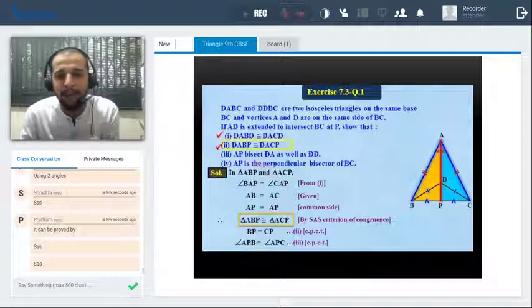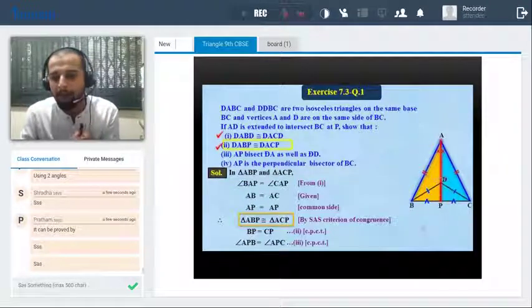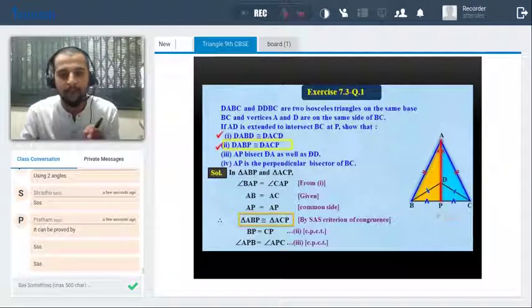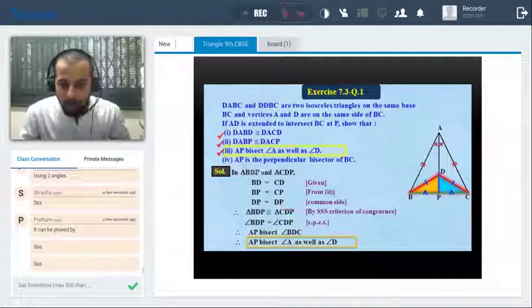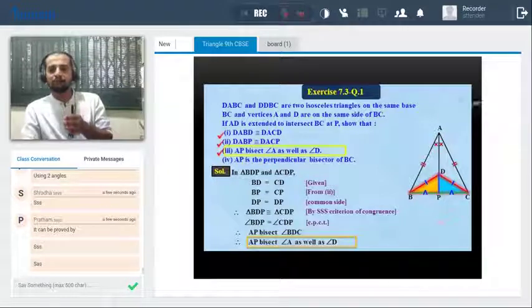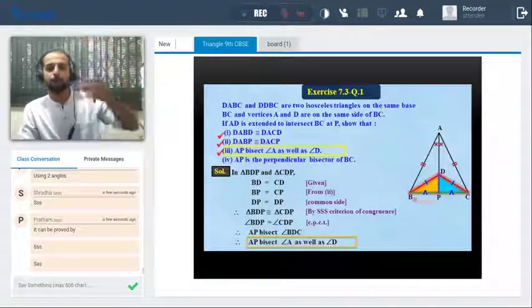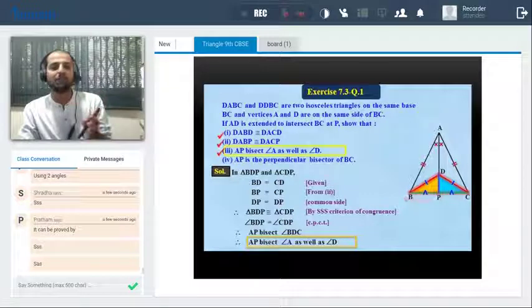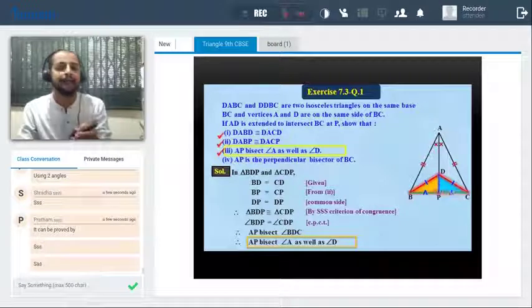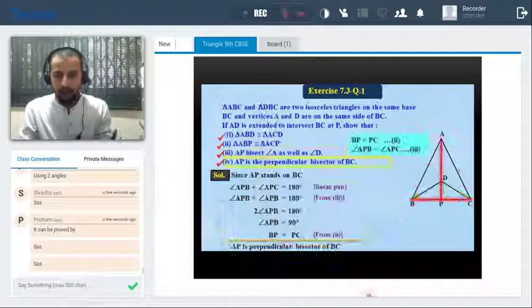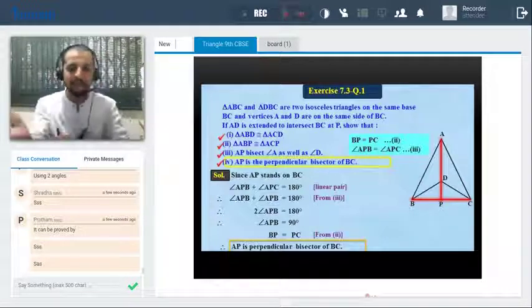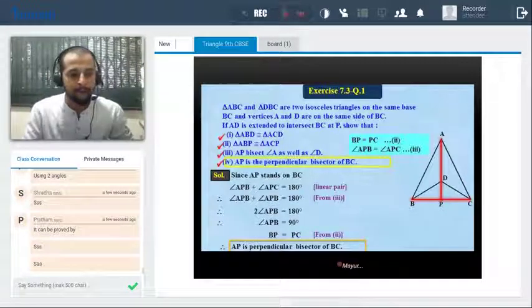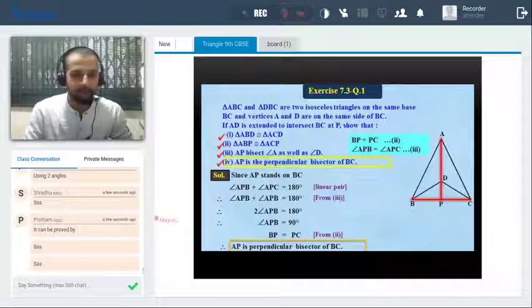Now the next part is AP bisects DA. Clear? So again we can say it is done. Now AP is a perpendicular bisector of BC. So again the same thing. We have already put a lot of things. So by using those concepts, we can say AP is bisecting BC at 90 degrees. Clear? So I hope there's no confusion in this whole question. The whole question is very simple. That's a very lengthy question. It is a 4 marks question. Any confusion in this question?